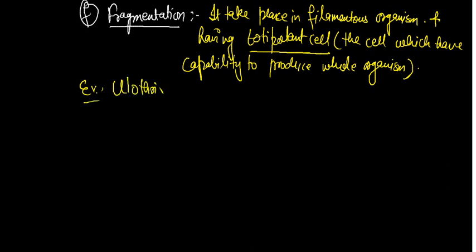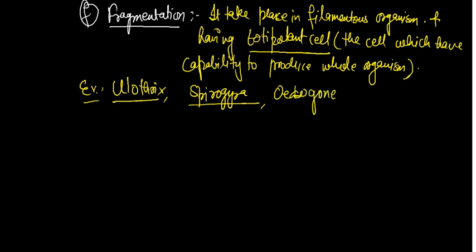The best examples of fragmentation are Ulothrix, Spirogyra, Oedogonium, etc. Suppose this is the structure of Ulothrix, and it will be divided into many fragments.